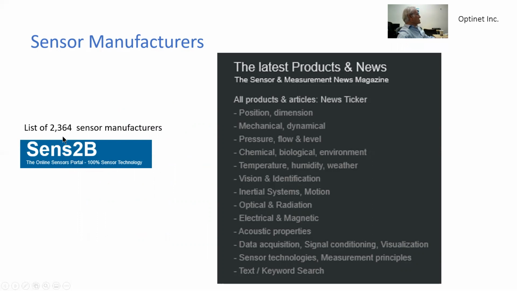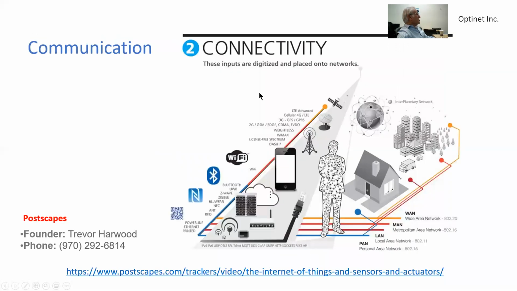They include a list of over 2,000 manufacturers covering a vast area of sensor types: position, mechanical, dynamical, pressure, chemical, temperature, vision, inertial system, optical, electrical, magnetic, acoustic, data acquisition, and so on and so forth.